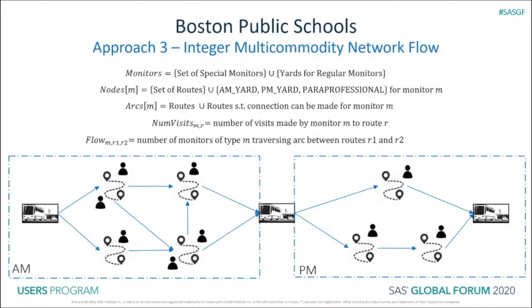Finally, we came up with an integer multi-commodity network flow model with the bus routes as nodes and the set of feasible connections as arcs. The monitors were considered as the commodity flowing on the arcs; the special monitors were treated as binary commodities, while the regular monitors were treated as integer commodities.